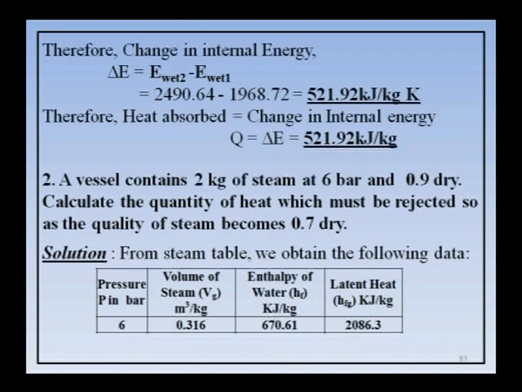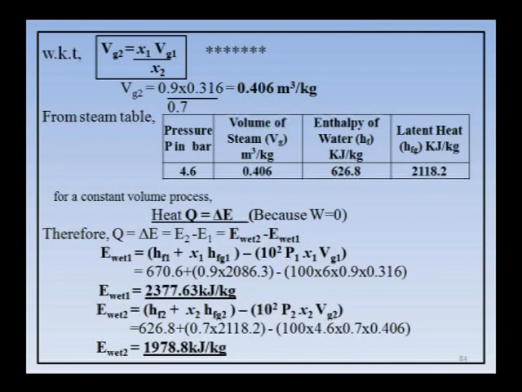So, why do we need the final pressure? We need the values of Vg2, Hf2 and Hfg. To take all those, I require a pressure. Therefore, first you should find the final pressure. So, how to find that? What is the relation in a constant volume process? x1 Vg1 is equal to x2 Vg2, that is V1 is equal to V2. The common relation is there. I have put a star there, the star is just for important.